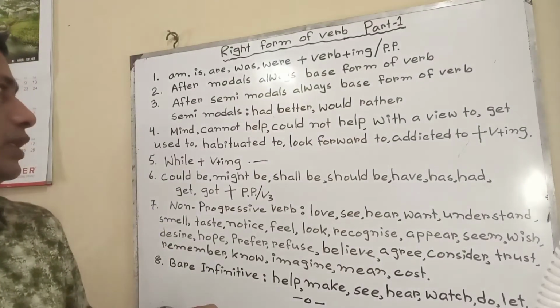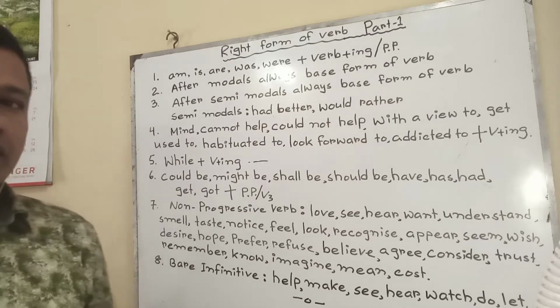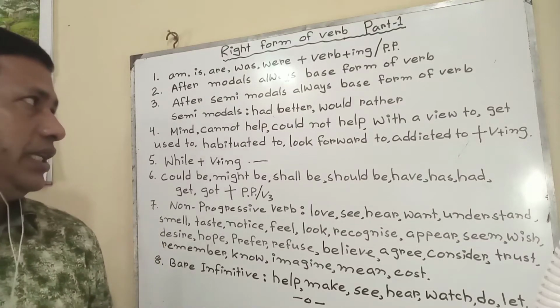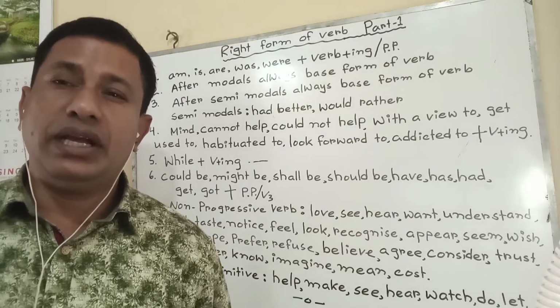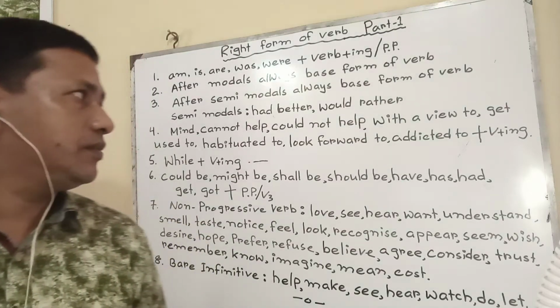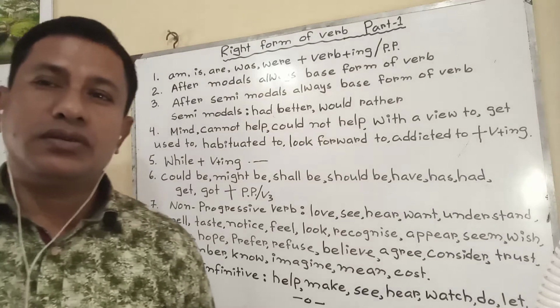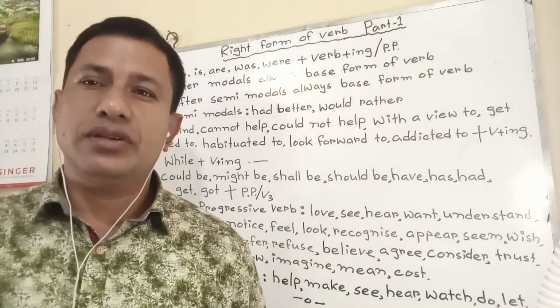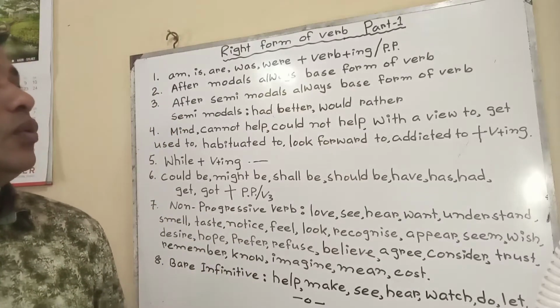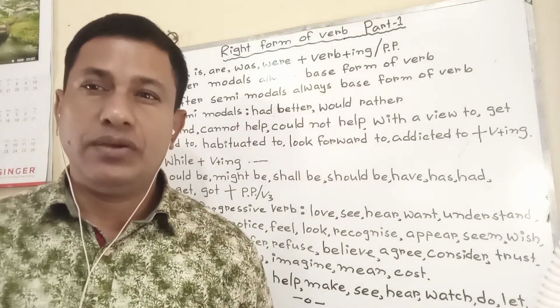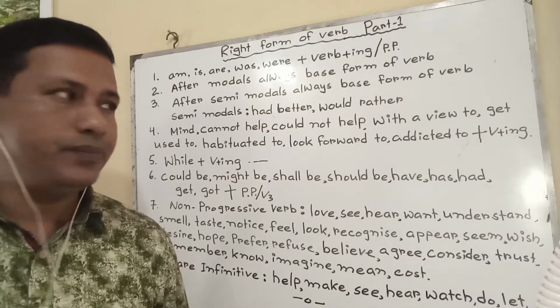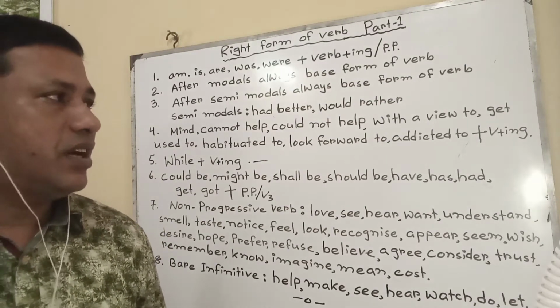For example: would you mind taking tea? Would you mind writing English? Cannot help: I cannot help going there, I cannot help writing English. Could not help: I could not help writing English, I could not help going there. With a view to: I went there with a view to writing something, I went there with a view to buying something.